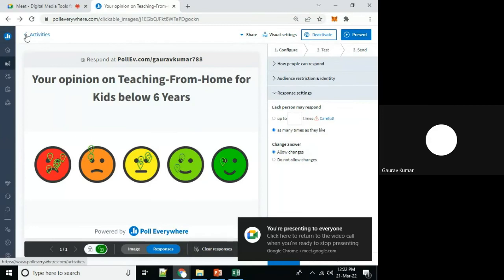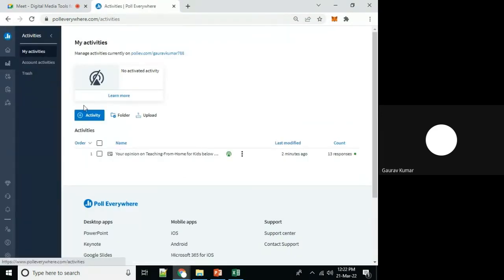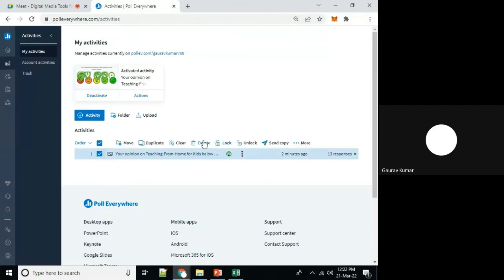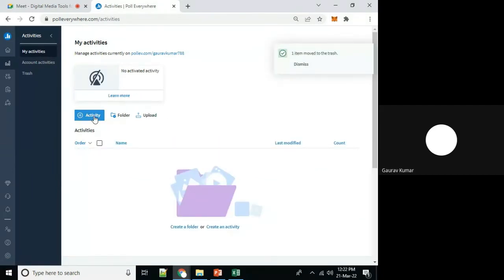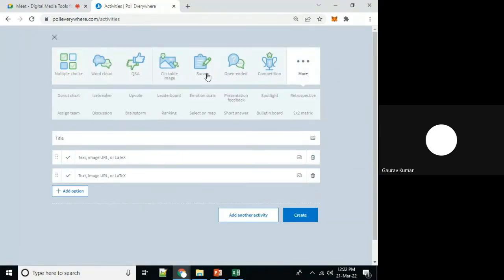So we will see some other parts. You can explore this platform. So many services available, so many activities available. After getting data, you can lock it or you can delete that specific segment. Competition, open-ended questions, all of these you can explore one by one. Completely graphical user interface based. Simply put your query, share that specific link, and you will be able to get responses.